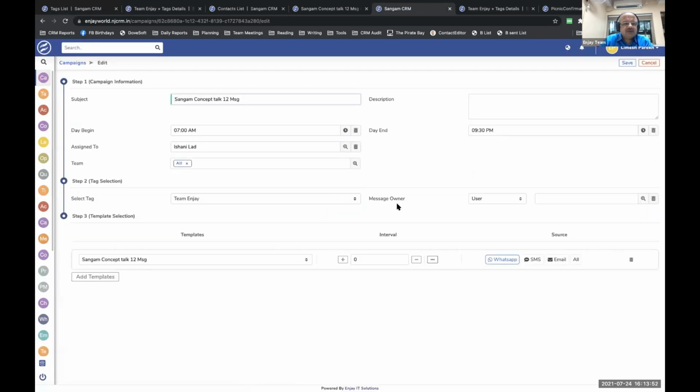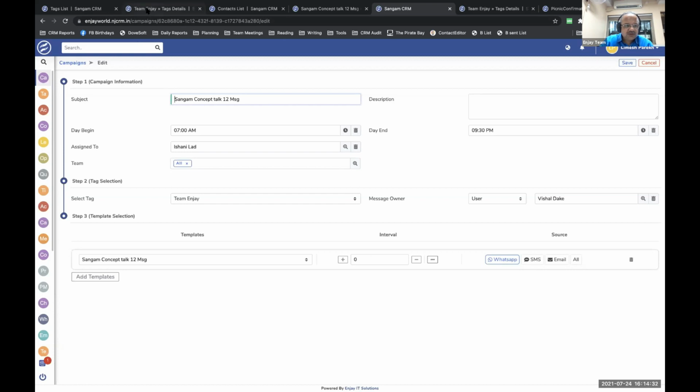We have created everything for you so that it would be easier for me to showcase. So this is the Sangam Concept Talk 12 campaign. Then I need to select a tag. So whom should I send these messages to, that is selected using the tag. And which message I want to send, that is selected using the template, which means that before creating a campaign, you need to have a tag created, which will have contacts or where you can add contacts later on. And you also need to have a template which you want to send to people.